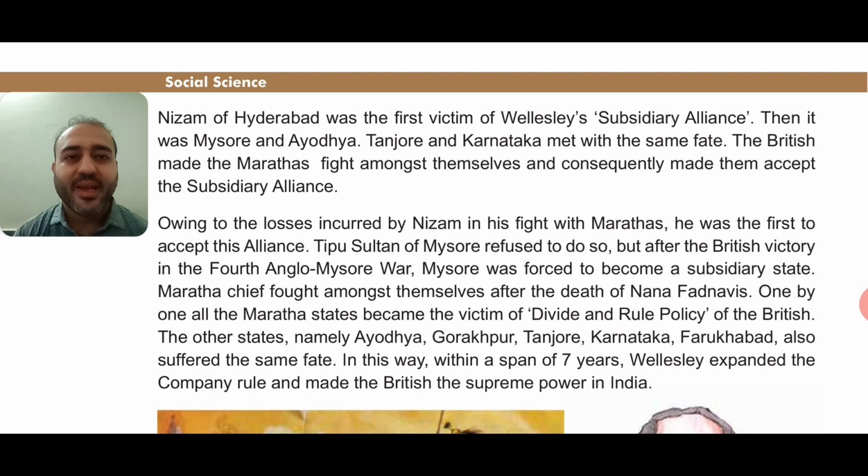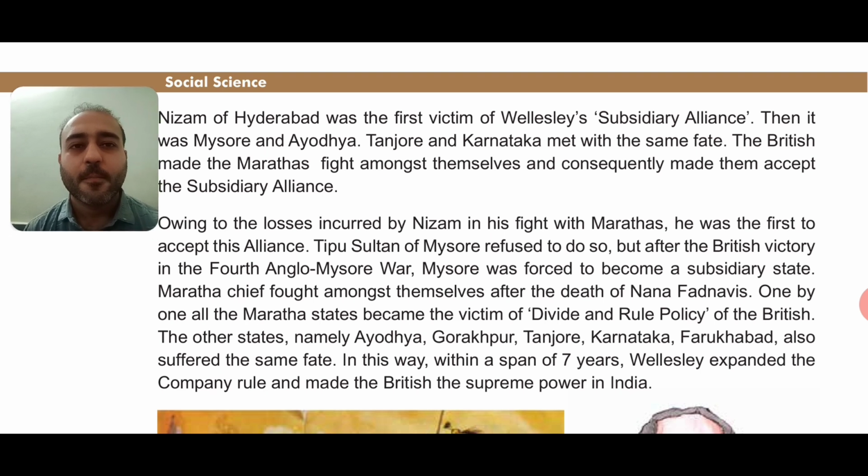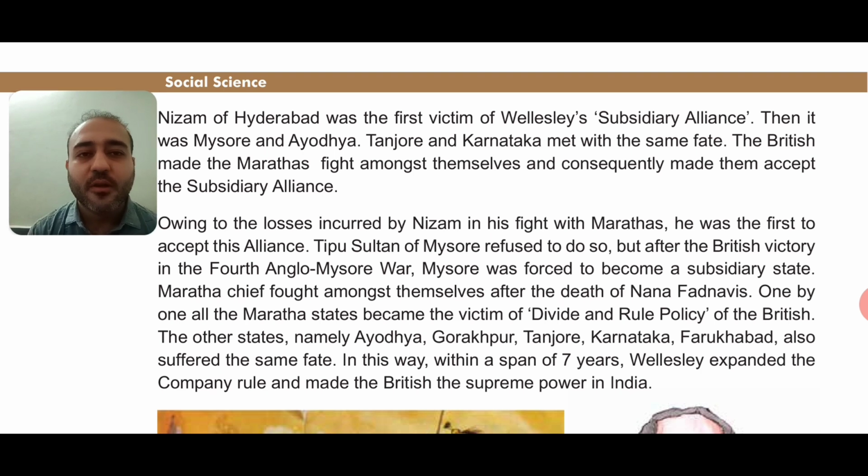The British made the Marathas fight amongst themselves and consequently made them accept the subsidiary alliance. As in the beginning of the chapter we saw that the Britishers accepted the policy of divide and rule. So what did they ultimately do? They made the Indian soldiers or Indian kings fight with each other, and they themselves tried to help them out, and slowly and gradually they took the control of the Indian kingdoms. Okay, they themselves captured the Indian kingdoms.